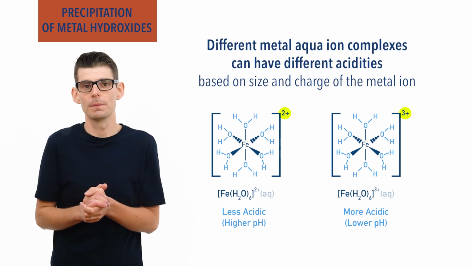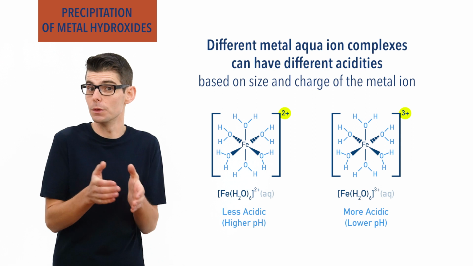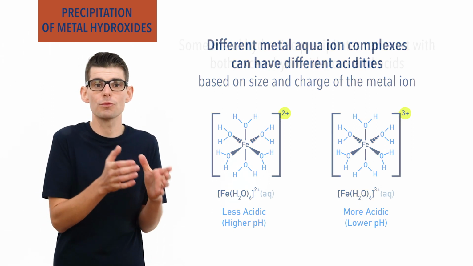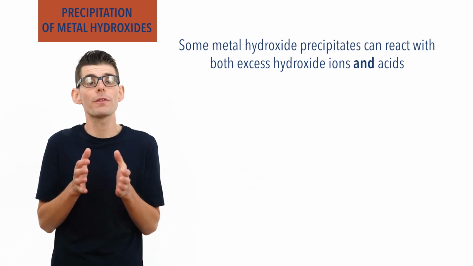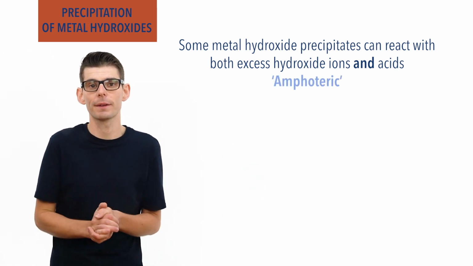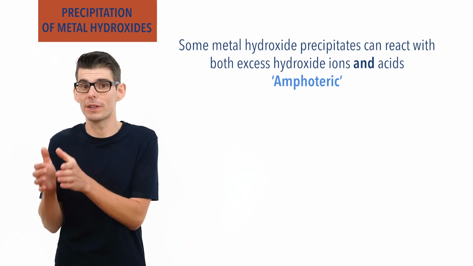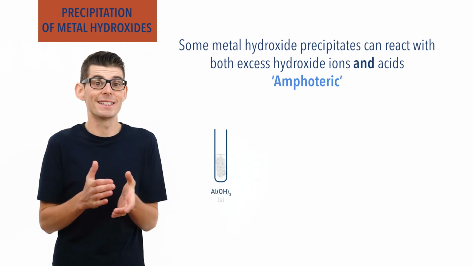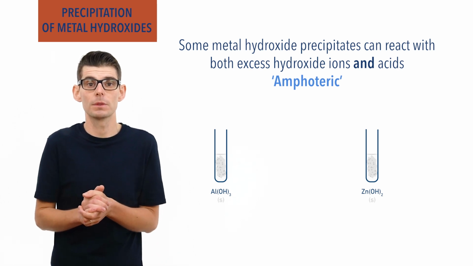hexaaqua iron 2. Sometimes when excess hydroxide ions are added or a dilute acid is added, solid precipitates previously formed redissolve. Metal ion complexes that can do this are referred to as amphoteric. Amphoteric compounds are able to act as both an acid or base. Aluminium hydroxide and zinc hydroxide are both examples of amphoteric compounds.